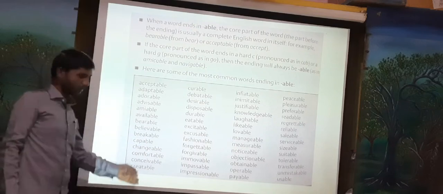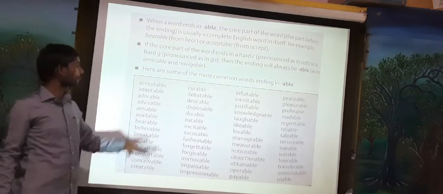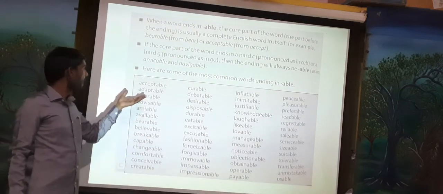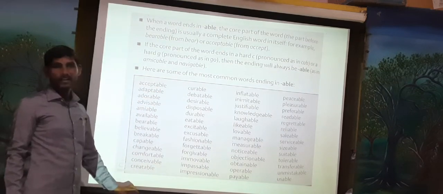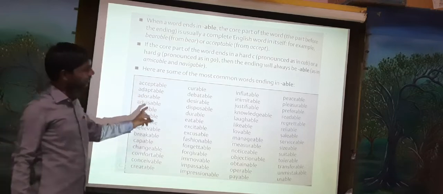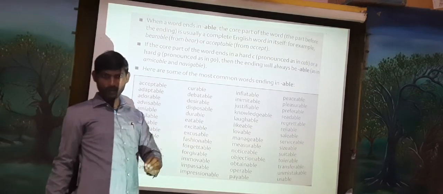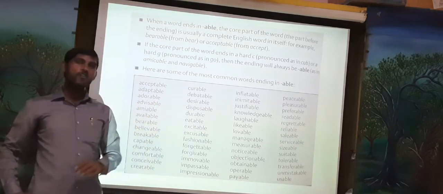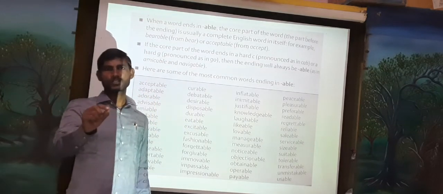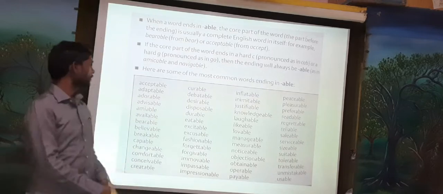The list is given here. You have to follow this box and how to use able. In this manner you have to write these words in your own way, and if you are not able to understand, you have to write a few questions to the group. The next point is there.